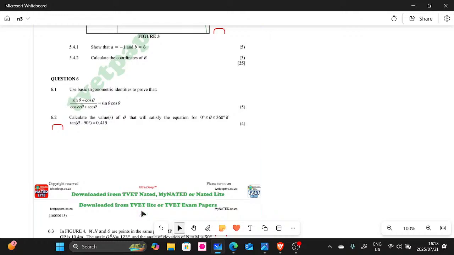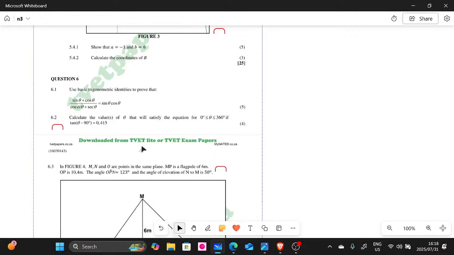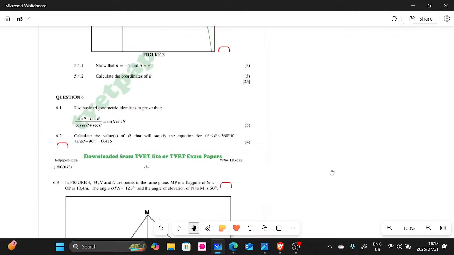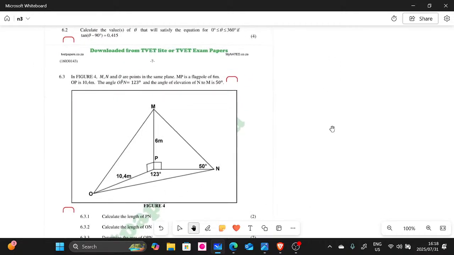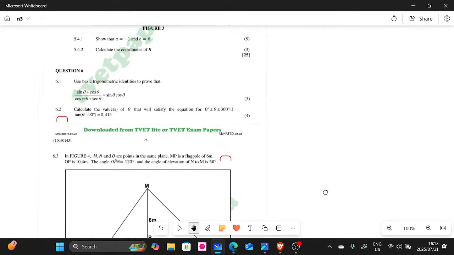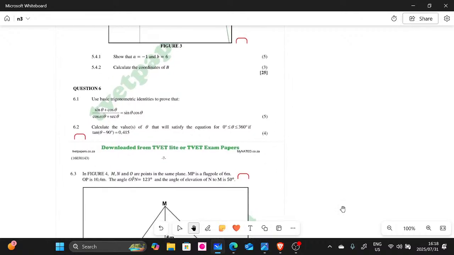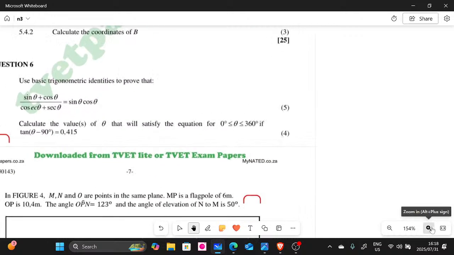Question 6 has question 6.1, question 6.2, it's all trigonometry, and questions 6.3 and 6.4. So let's start with question 6.1.